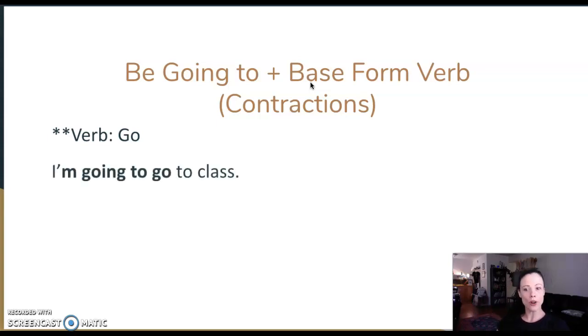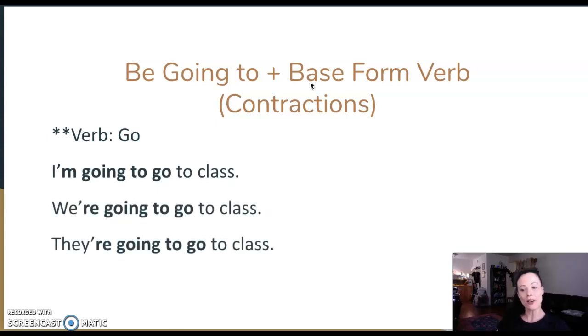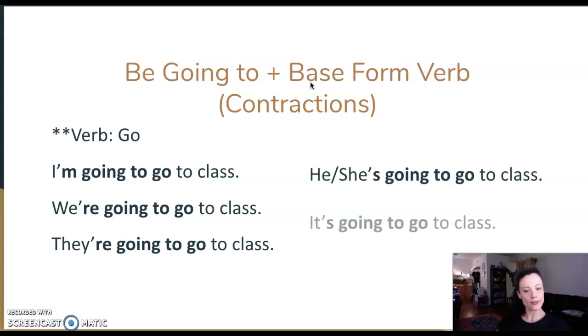I'm going to go to class. We are going to go to class. They are going to go to class. He or she's going to go to class, or it's going to go to class. Again, I guess the robot is going to class.